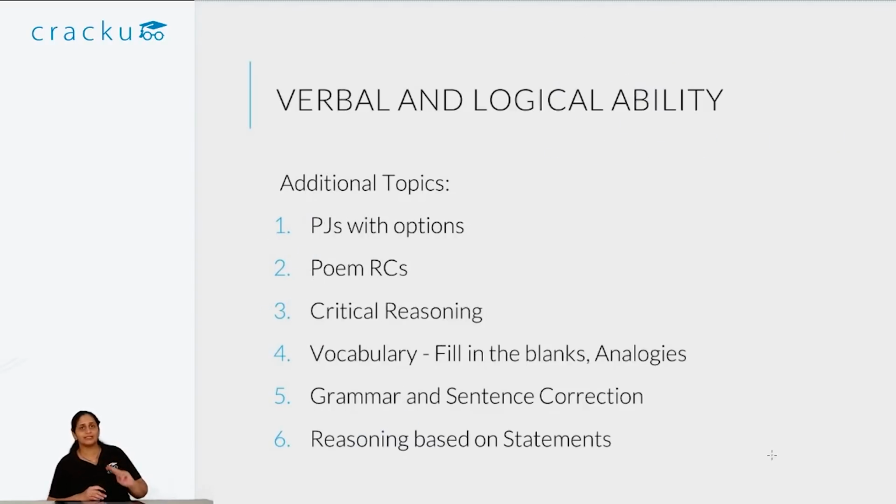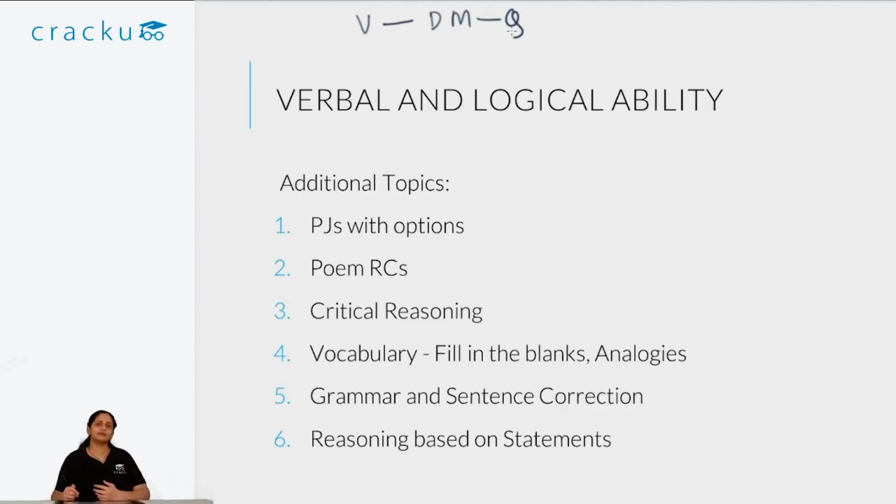Now we come to the second section, which is verbal and logical ability. This is not the ordering of the actual sections in XAT. Generally, the section ordering is verbal and DI abilities first, then you have decision making, and last you have the quant section. So I can't say for sure this will be the order that is followed even this year, but generally this is the order that is followed. My order is slightly different because I'm just telling you what additional topics you have to do.